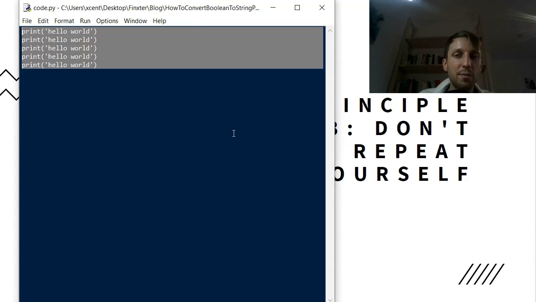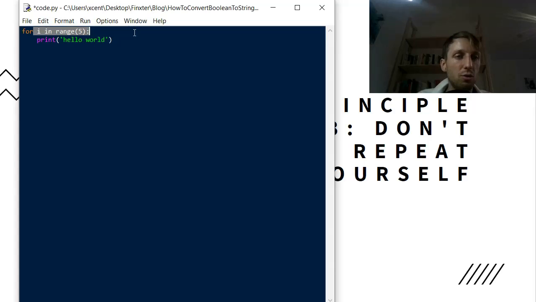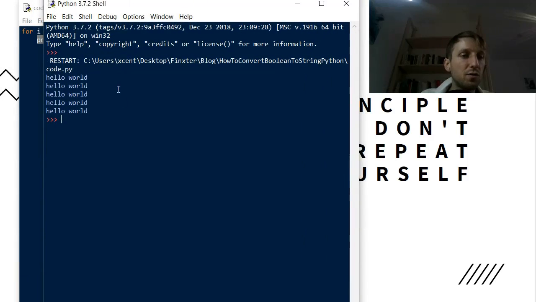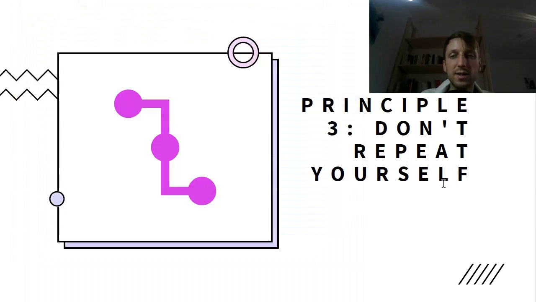How can we reduce the complexity of this code? How can we make this cleaner? By using a simple for loop. We iterate 5 times, going over the loop body, and the loop body is simply to print hello world. This is the principle of don't repeat yourself. If you see repeating code snippets in your code, think about how you can avoid the repetition, and this usually hints in the direction you should go with the code and how to write cleaner code. The principle also shows you when to create a function.